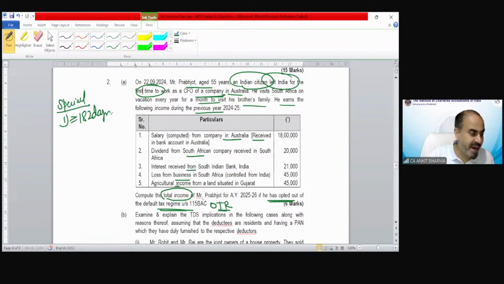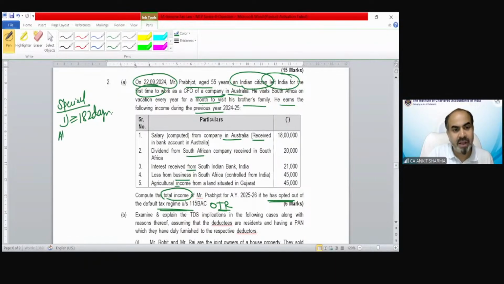But for that purpose, first of all, we have to find out his residential status. Only then will we understand which of points number 1, 2, 3, 4, or 5 we need to include for the calculation of total income. Clear? Now we have to see how many days he was in India. He left India on 22nd of September.